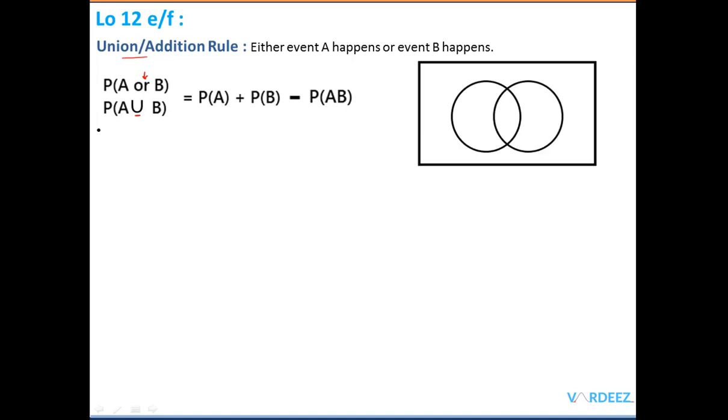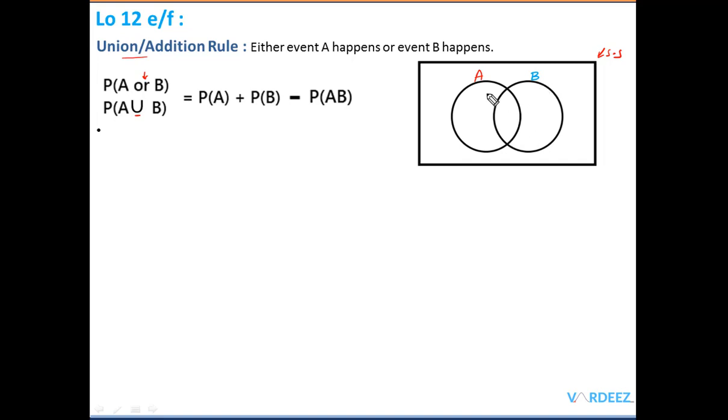Okay, so here we have the sample space. This is a Venn diagram. Let's say that this is event A and this is event B. Probably this is inflation and B is a recession. As a researcher, I am interested in finding the probability that either inflation will happen in the economy or a recession will happen.